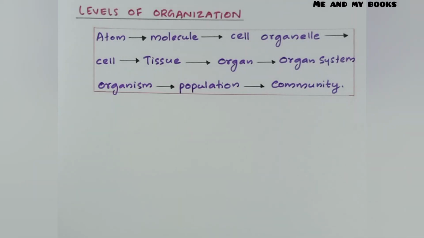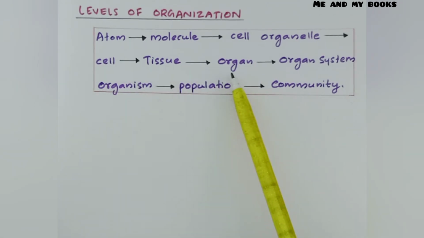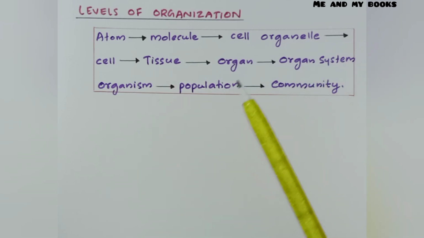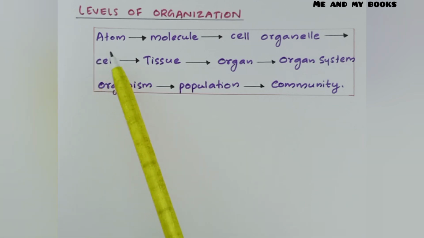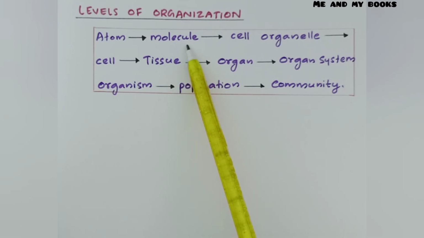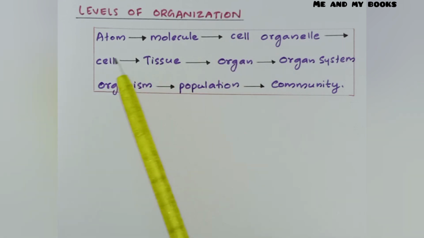That is, we have discussed that cells combine to form tissue, tissue combines to form organ, organ combines to form organ system. But there are some other levels of organization. That is, every organism's basic unit is the atom. Atoms combine and form molecules. Molecules combine and form different cell organelles like Golgi complex, endoplasmic reticulum, ribosome, etc. All these cell organelles combine and form what? Cell. Cells combine and form tissues.